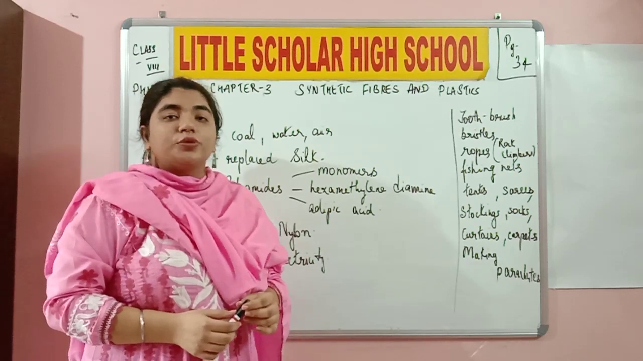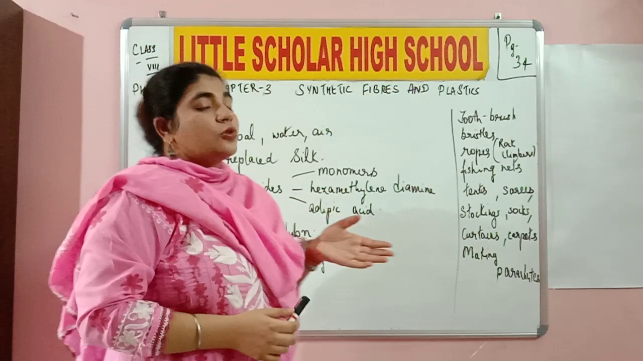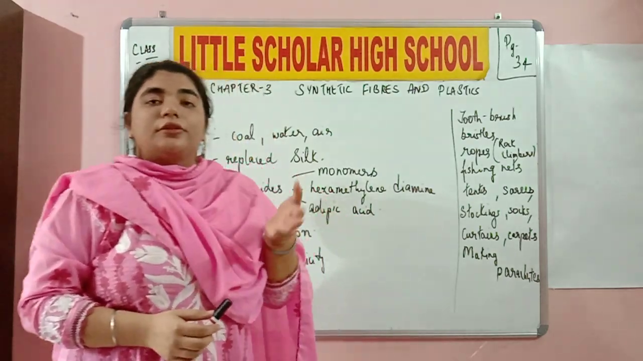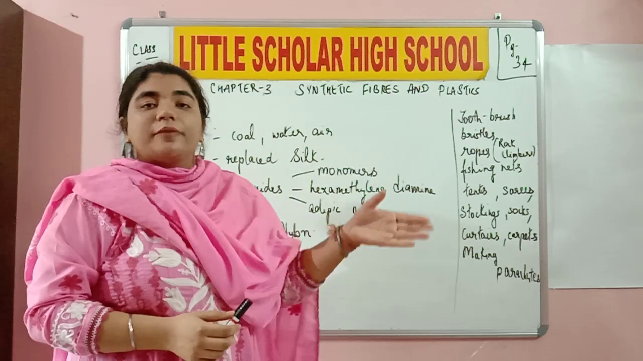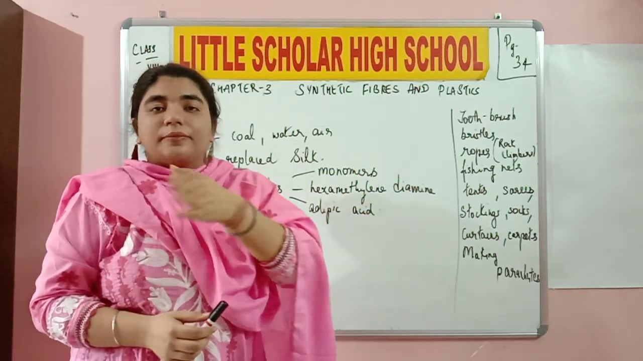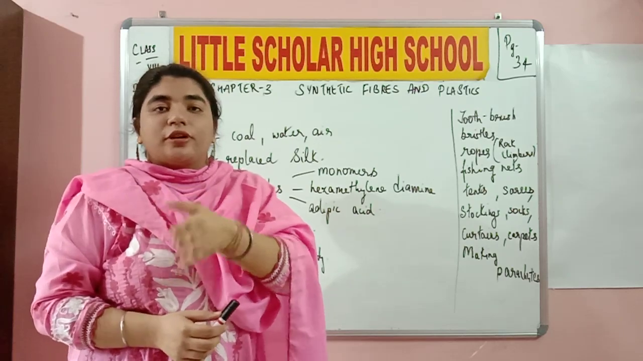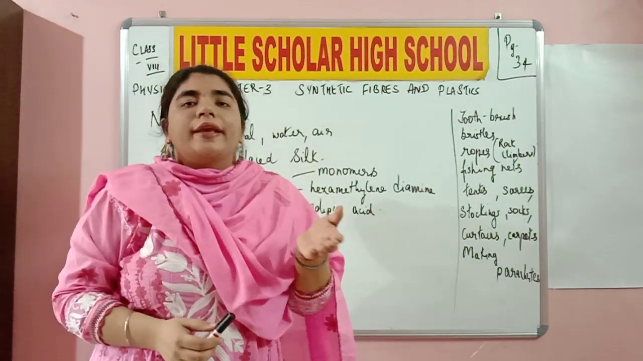So we will continue with lesson number 3, synthetic fibers and plastics. In the previous video, we were discussing the differences between natural fibers and synthetic fibers. Natural fibers are obtained from plant and animal resources, while synthetic fibers are man-made, or derived from raw products such as petrochemicals. And how do you make synthetic fibers?